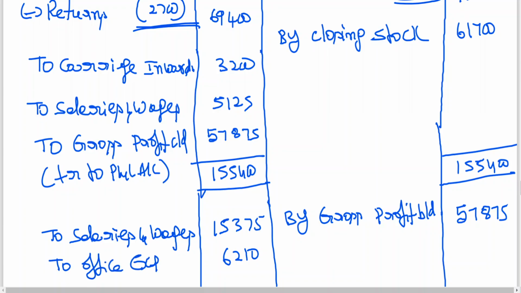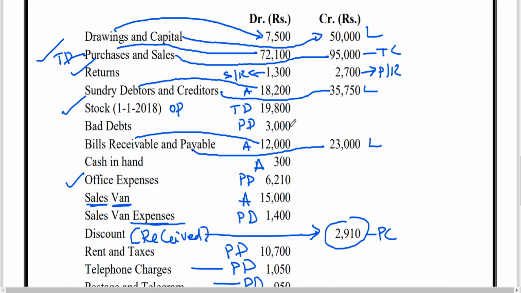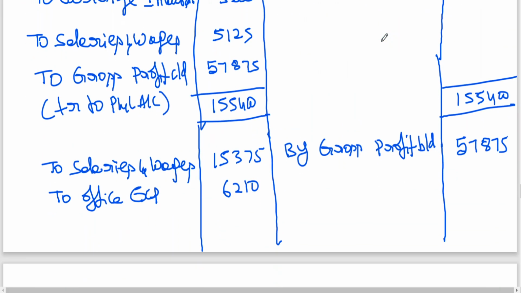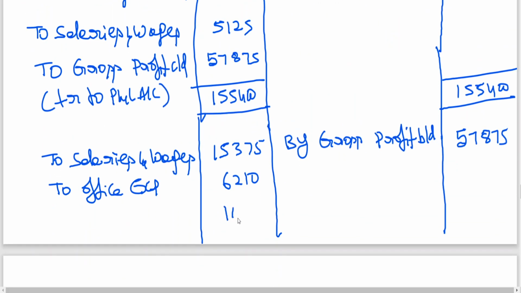To office expenses 6,210. Sales van expenses 1,400. To sales van expenses 1,400.